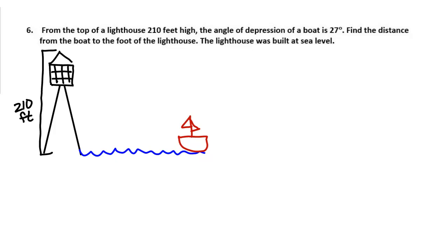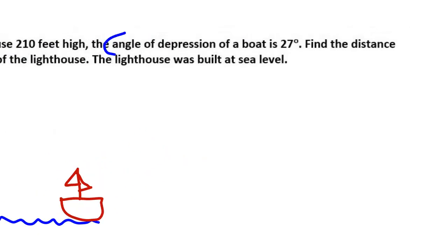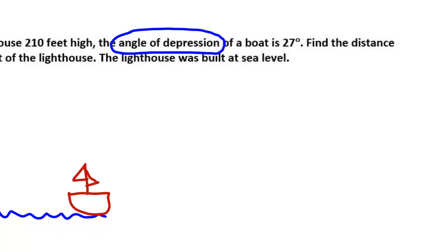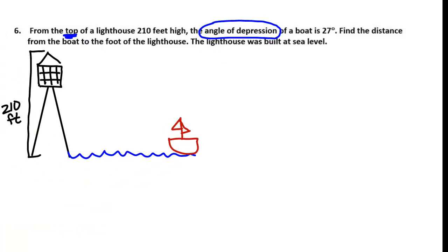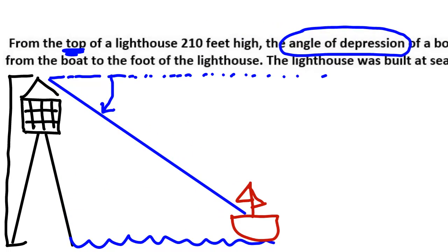It says the angle of depression of the boat. What kind of a line do we have to have if we're doing an angle of depression or an angle of elevation? Horizontal line. And we are up at the top of the lighthouse. So here's my horizontal line. And then my angle of depression comes down as we look at that boat. So it's like somebody is standing at the top of that lighthouse. First, they're looking straight out ahead, and then they lower their eyes down to the water to see that boat. The amount that they lower their eyes down is that angle of depression. So that is 27 degrees.